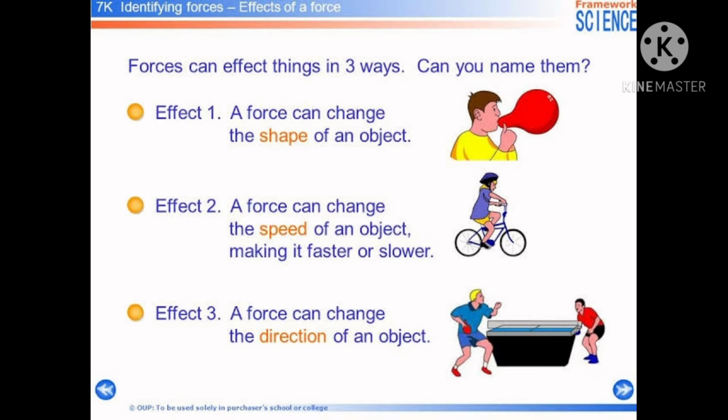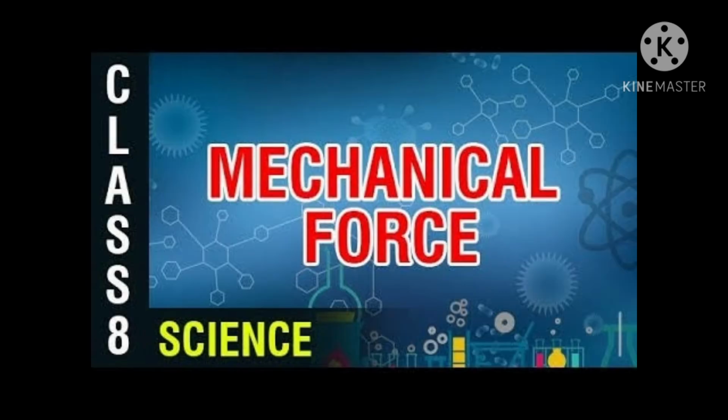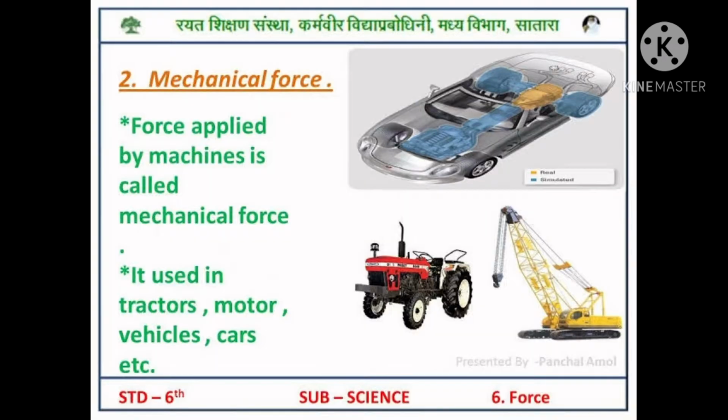Next, we are going to learn about kinds of force. The first kind of force is mechanical force. You can see in this picture what mechanical force is. A force is required to pull, push or lift any object. Humans and animals apply this force by the use of their muscles, and this is known as mechanical force. The force involved in pulling of bullock carts by bullocks, hitting an object with a hammer, lifting a bucket full of water, all are mechanical force.